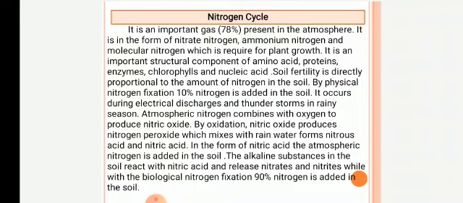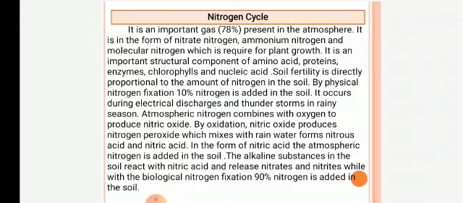Soil fertility is directly proportional to the amount of nitrogen in the soil. By physical nitrogen fixation, 10% nitrogen is added in the soil. It occurs during electrical discharges and thunderstorms in the rainy season.